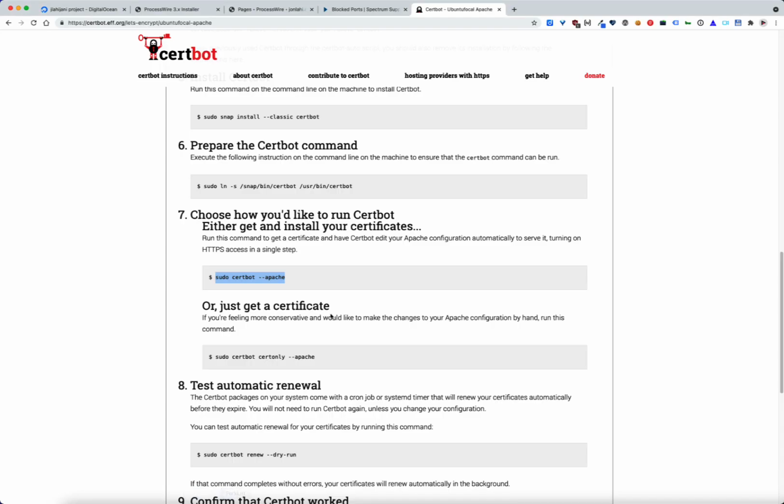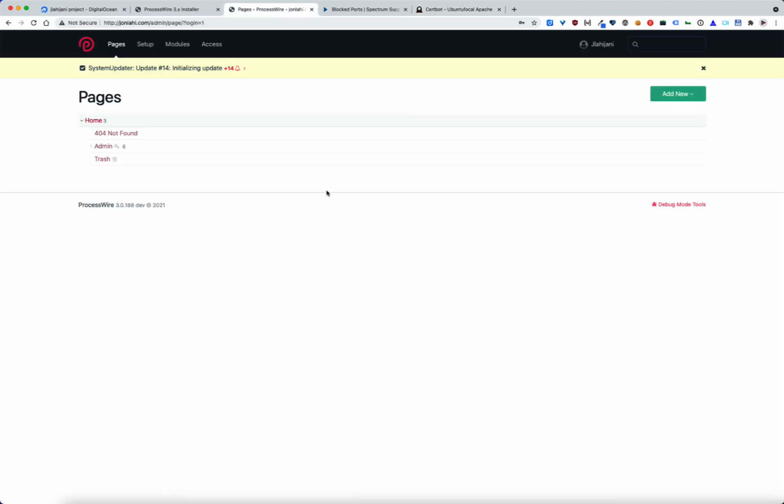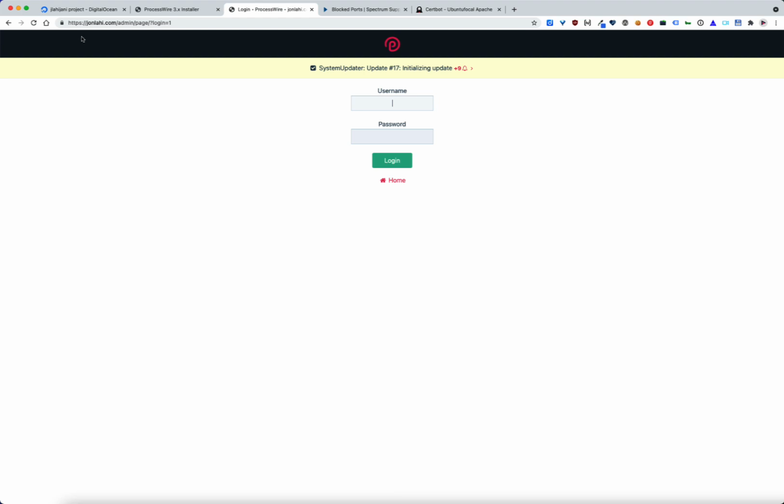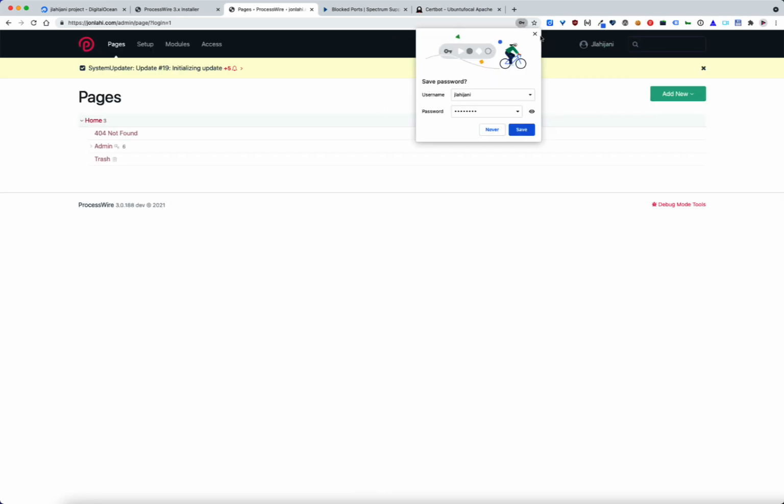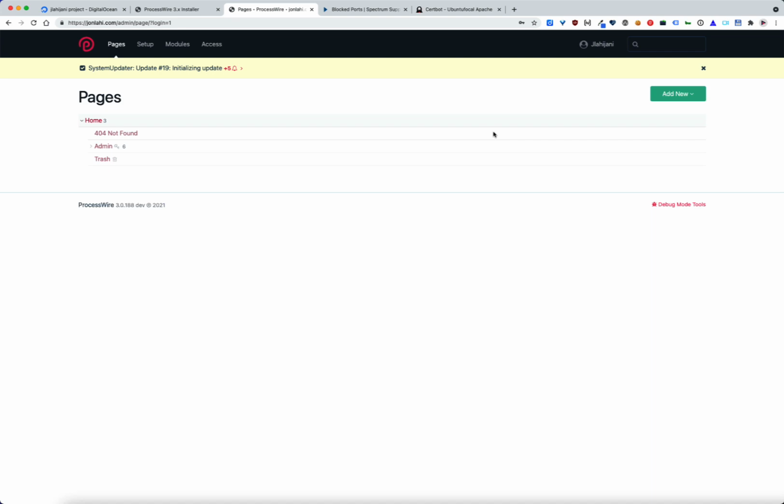So if we go back to our browser and we go back to our ProcessWire website and we refresh, you're going to see that we are now on SSL. So let's log back in. And certbot automatically has updated the Apache virtual host file with the correct rewrites and so on for making the SSL run. So you don't actually have to touch the default htaccess file that ProcessWire provides, although it might be worth looking into if there are any other tweaks that you need, but that alone will pretty much handle it for you. And that's all there is to it.